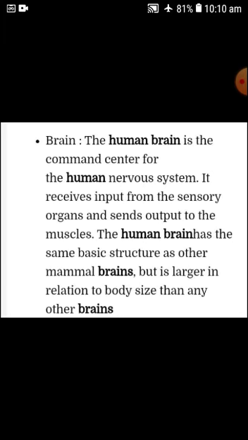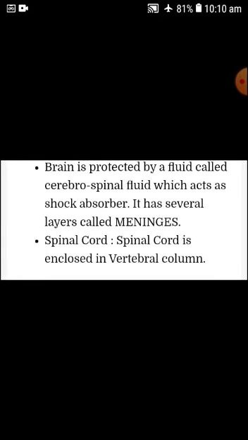The human brain is the command center for the human nervous system. It receives input from the sensory organs and sends output to the muscles. The human brain has the same basic structure as other mammal brains, but is larger in relation to body size than any other brain. The brain is protected by a fluid called cerebrospinal fluid, which acts as a shock absorber.